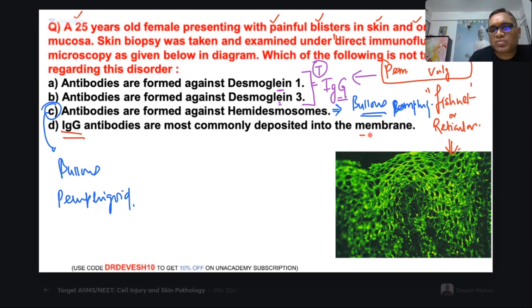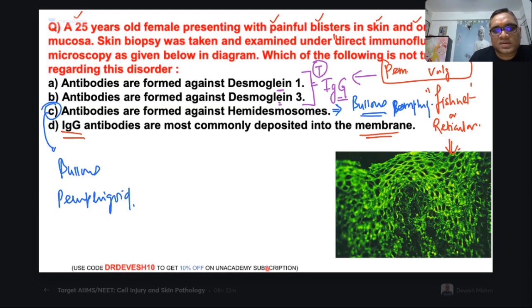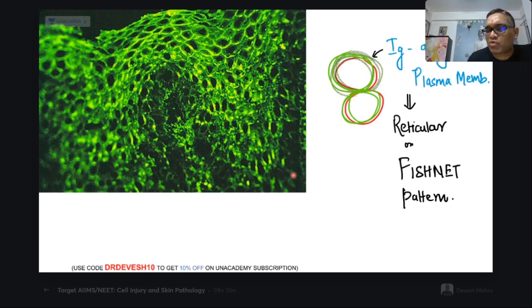In the fourth option, IgG antibodies are commonly deposited on the cell membrane. That is a true statement. Look at this immunofluorescence, that's what I was talking about. What is happening here? As I said, IgG antibodies are formed and they are along the plasma membrane. You can see this green color is the IgG antibodies present along the plasma membrane.